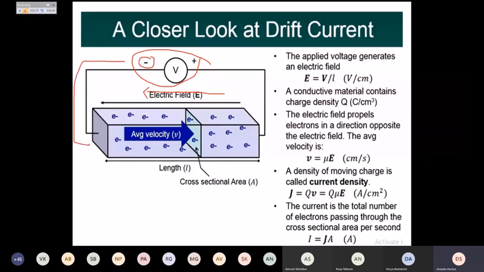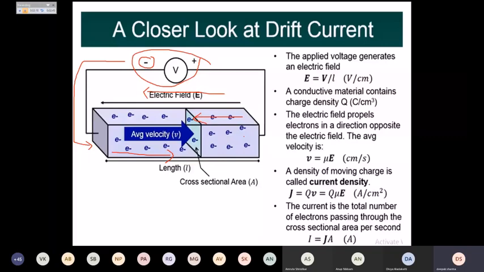So the electron movement, it will be in the direction from left to right, and hole direction, the direction of holes, it will be from right to left. And the electrons, they are moving, and whenever we come across the condition where electrons are moving, then we can say that those moving electrons constitute the current.